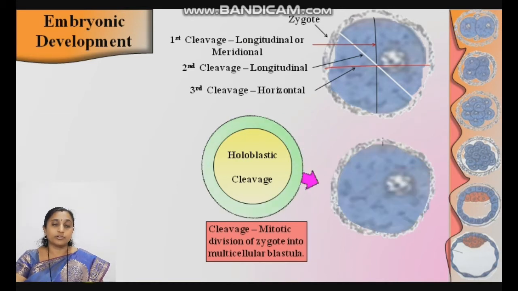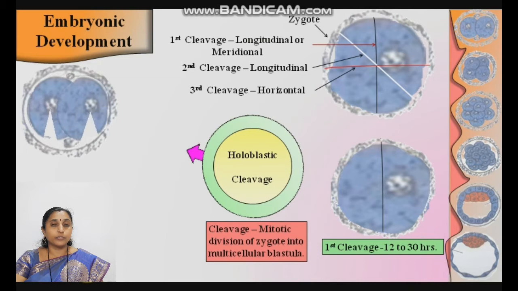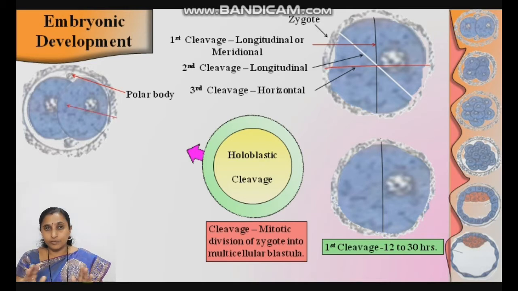See here how the blastula is formed. First cleavage, 12 to 13 hours. Longitudinal cleavage divides the zygote into two cells, which are known as blastomeres. The dividing cells are known as blastomeres. There is no increase in the size of the zygote. Only division takes place, but successively the cells decrease in size while the metabolic rate increases.